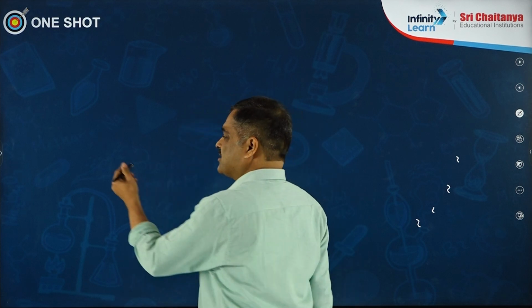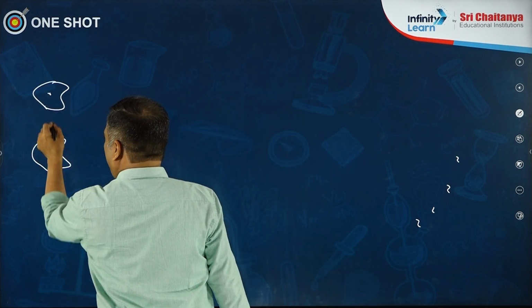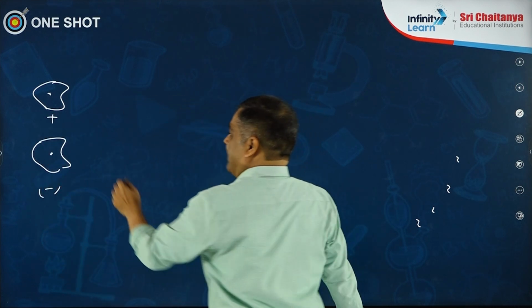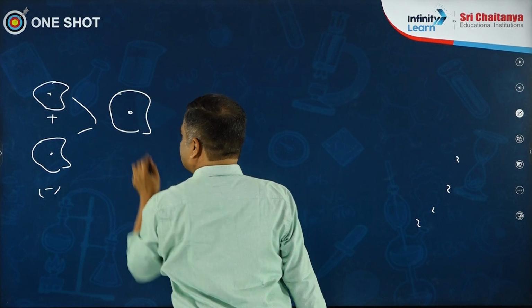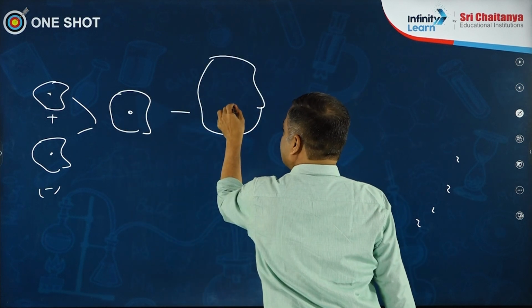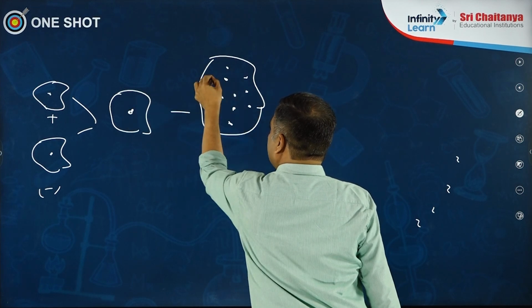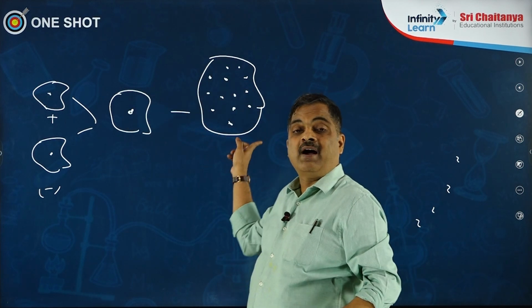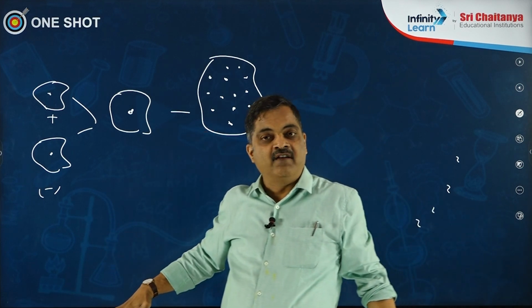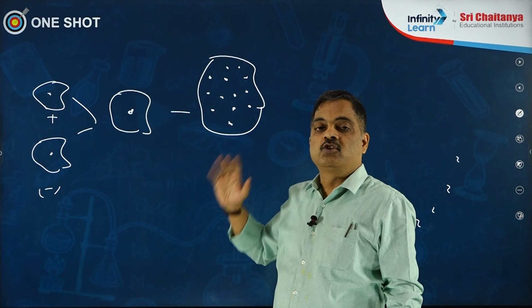This is the amoeba of plus strain. This is the amoeba of minus strain. I want to say mixed amoeba. These two amoeba fuse to form a diploid cell. You can call it a zygote. This diploid cell is going to increase in its size, and this diploid nucleus undergoes many free nuclear divisions. This vegetative mass, which is unicellular, multinucleate, and grows luxuriantly whenever there is availability of dead organic matter, it's a saprophyte, that is said to be plasmodium.